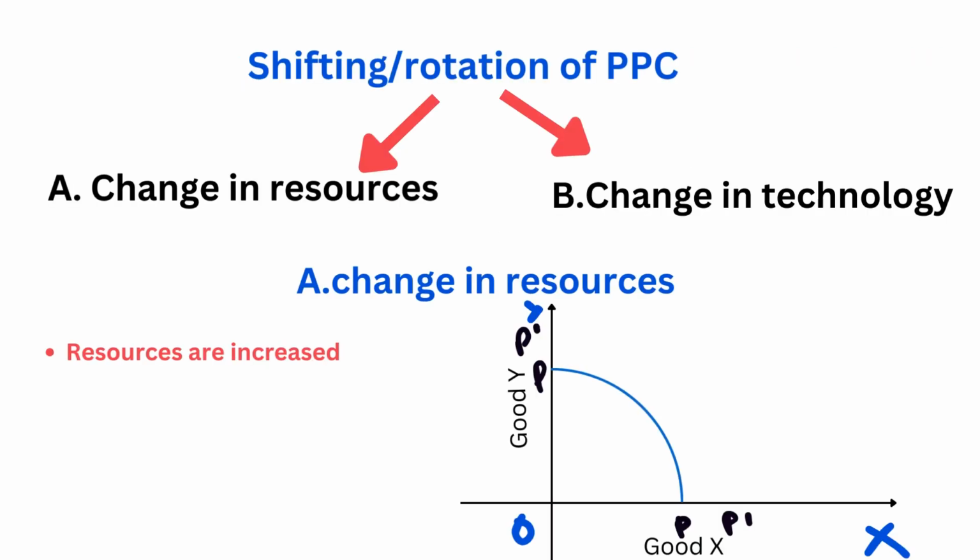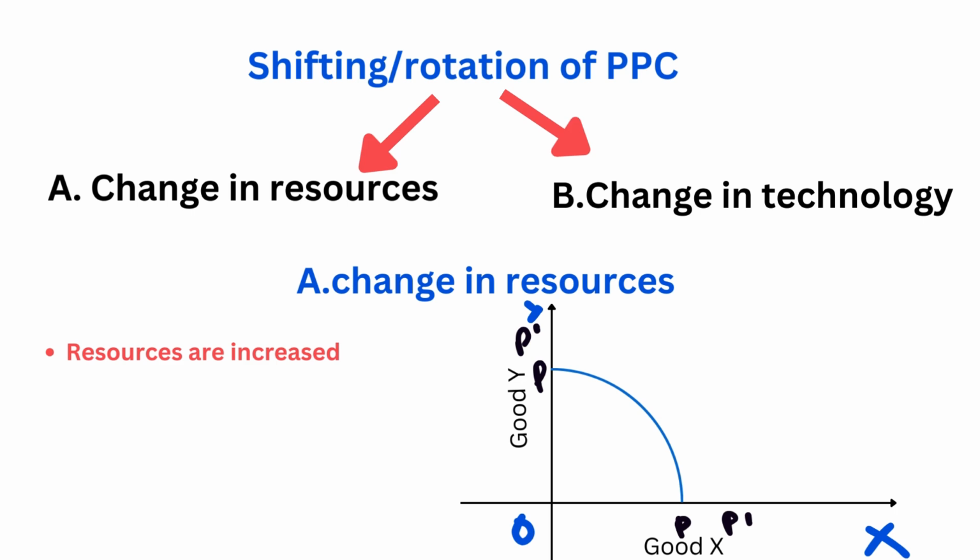After the attainable and unattainable combinations of output, now let's study about shifting and rotation of PPC. So what are the reasons for the shift and rotation of PPC? The number one reason is change in resources, and the other reason is change in technology. Learners, if you can recall, you can also remember this point from the two assumptions of PPC. So what are the two reasons for the shifting and rotation of PPC? Number one, change in resources. Number two, change in technology.